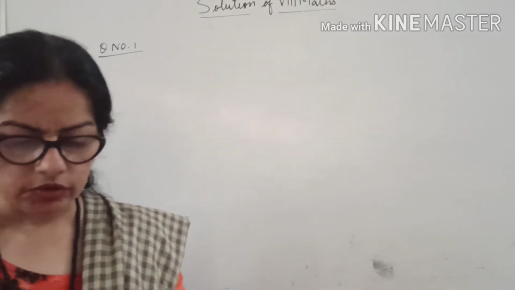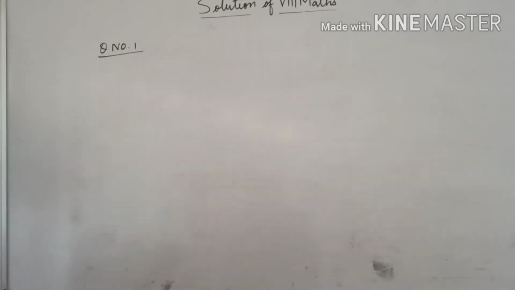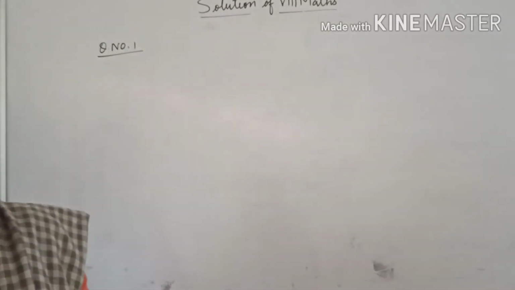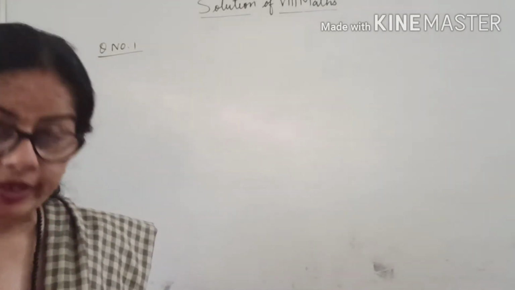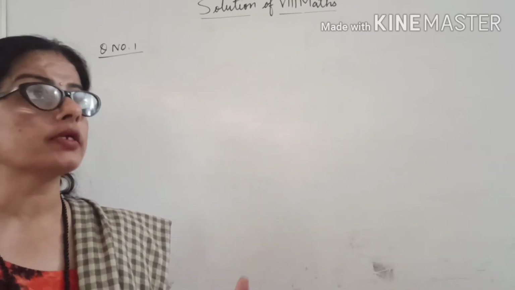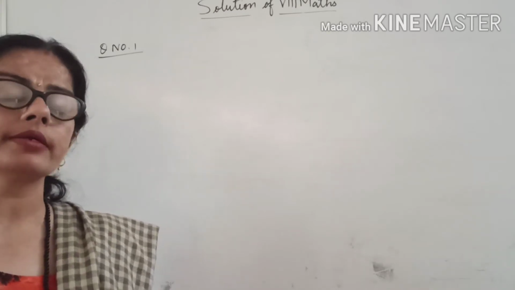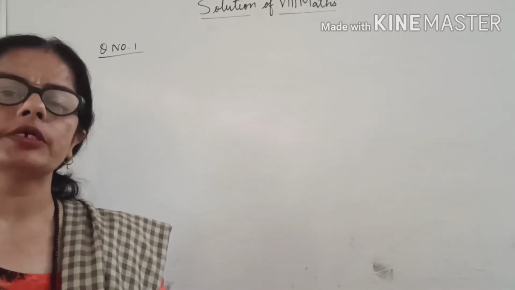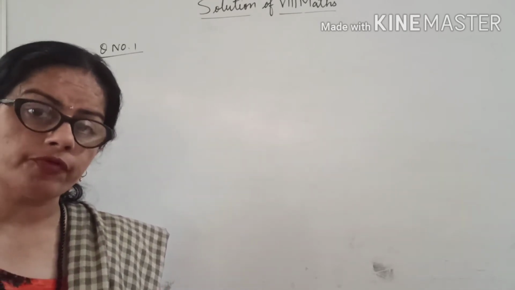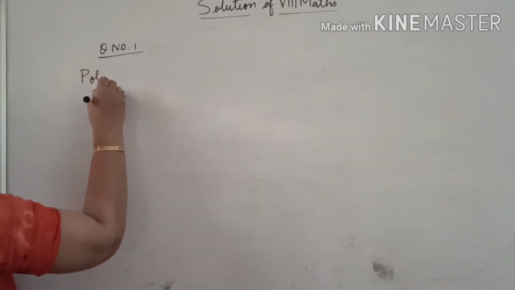First question was, a solid shape with all its faces as polygons is called what? I told you that if all faces are polygons, then that solid is called a polyhedron. Like a cube is a polyhedron, a pentagonal prism is also a polyhedron, a pentagonal pyramid is also a polyhedron. It may be in the form of a prism, it may be in the form of a pyramid. So the answer of the first question is polyhedron.